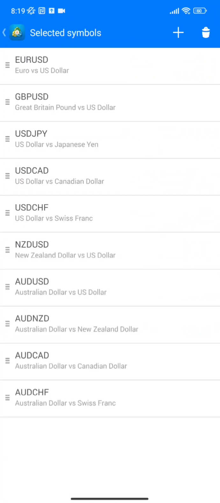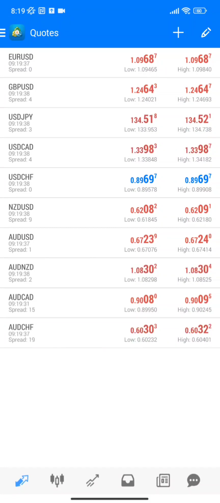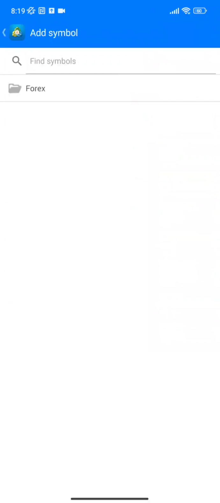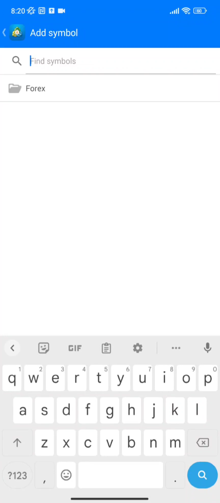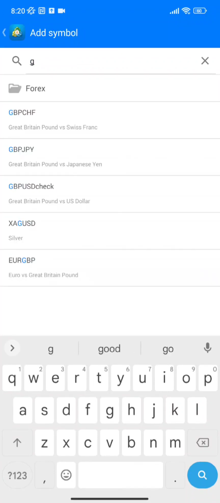Going back to it now, for some reason, depending on the broker you're using, and if you don't have a broker, I'll recommend one for you at the end of this video. If you are trying to look for the pair to trade and it's not showing up here, then click on this plus sign at the top when you're on the quotes page. It shows you find symbols, and then you type in whatever you're looking for.